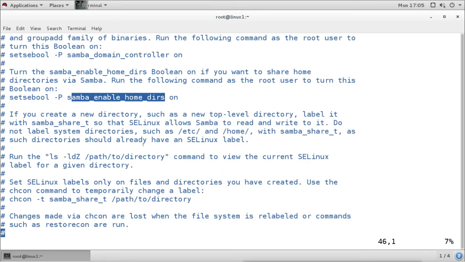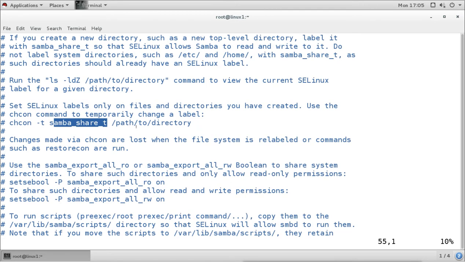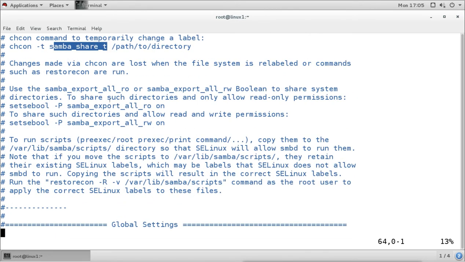When you create any directory, it must have the right label on it, otherwise it is not going to be shared or allowed to be accessed by SMB from a remote location. So we have to make sure the label is correct, and the booleans are enabled or disabled to decide the policies. It is also showing other information about SELinux which we should configure for different requirements.